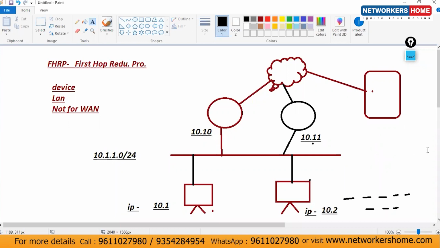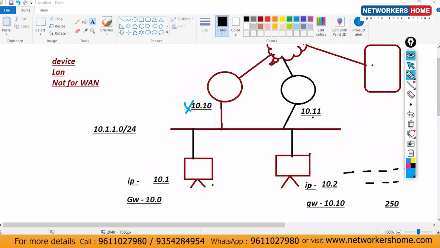Clear? Now, let's consider right now, out of these two routers, one router is active, which means my whole traffic is going via this router. What is the reason? The reason is we have mentioned the gateway as 10.1.1.10. What is the gateway here? 10.1.1.10.